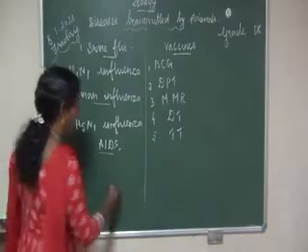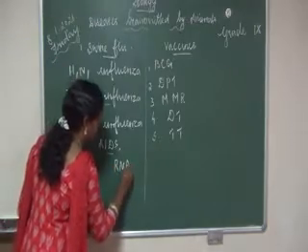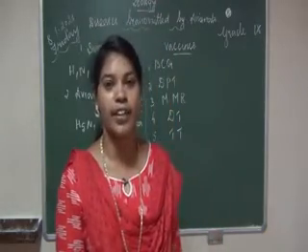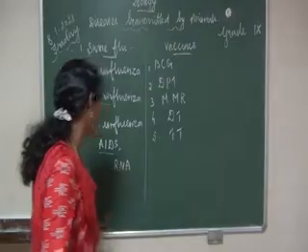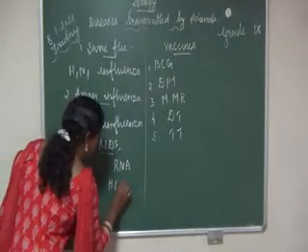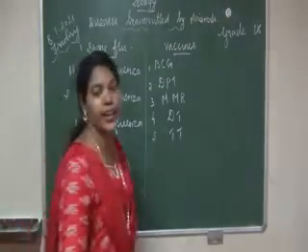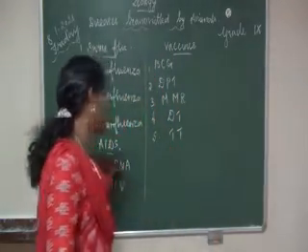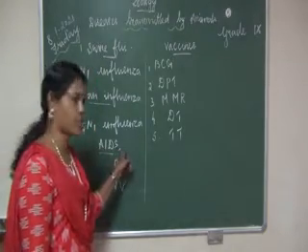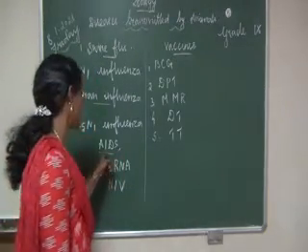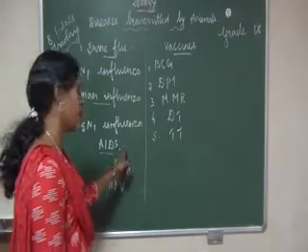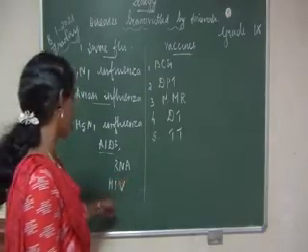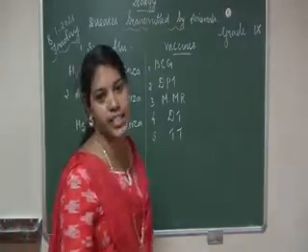It is caused by a retrovirus, that is an RNA virus, also known as human immunodeficiency virus.